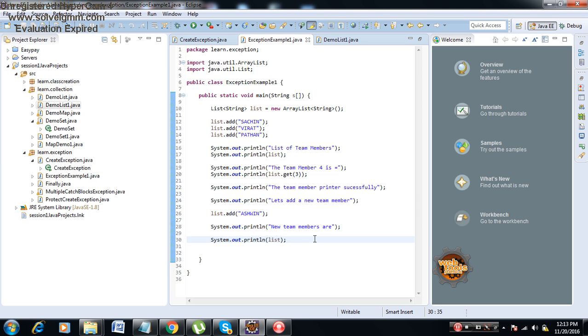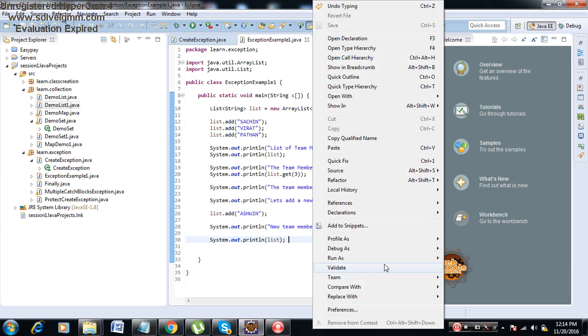Then I am trying to fetch the element number 4 because the index starts with 0. 4 does not exist at all. I am purposefully trying to create an exception, to just see how the exception will get created. Therefore here there is an error. Because of the error, these things will not get executed, because after printing the fourth team member, I am trying to add a new team member over here and print the new team members after addition of Ashwin. Let us see whether that will happen or not.